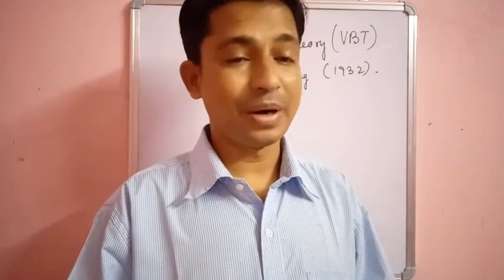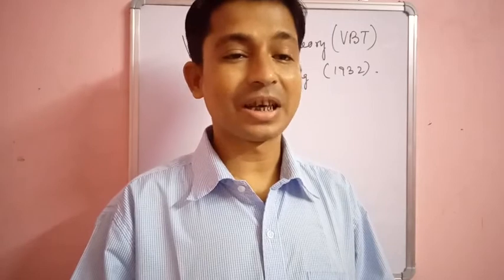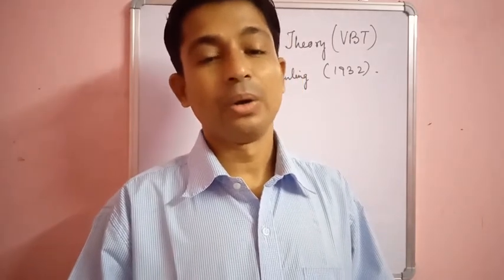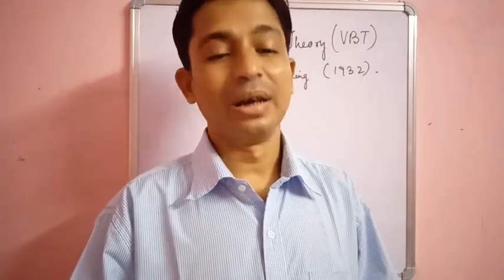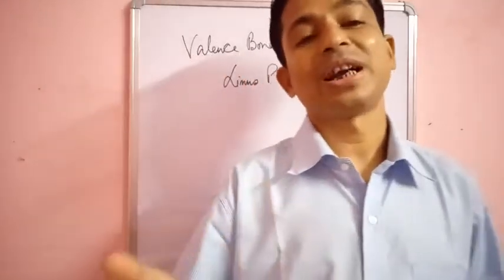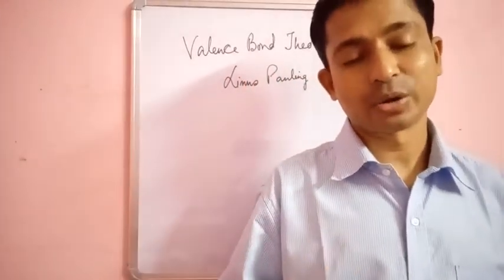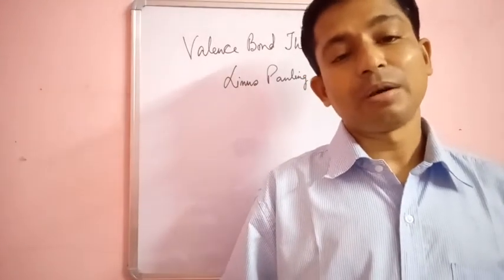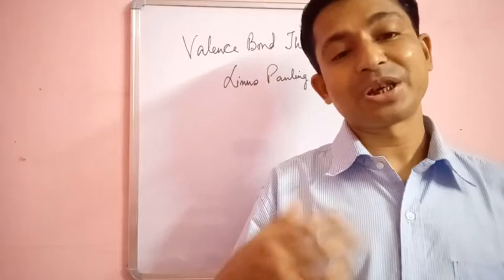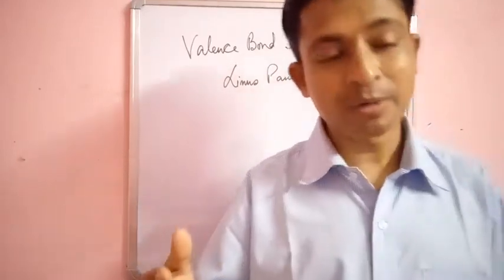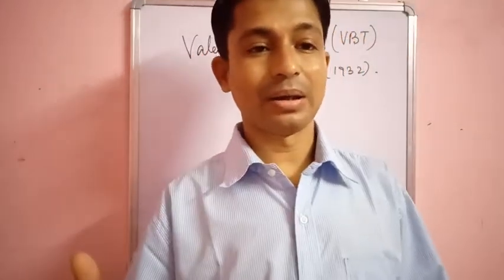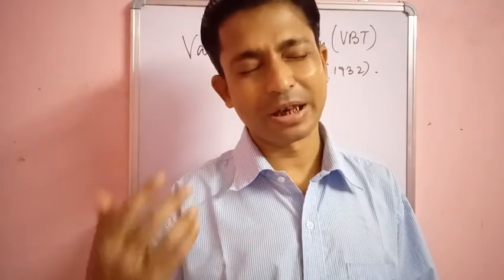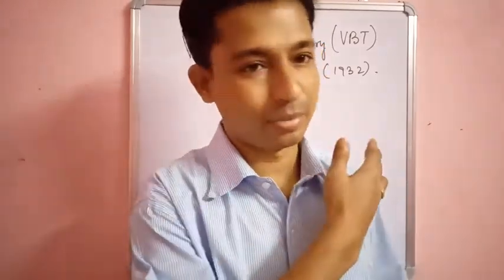Then the type of hybridization. What type of hybridization is exhibited by the central metal atom when it is going to attach ligands to it? Before attaching a ligand, the metal atom should undergo hybridization in itself. What type of hybridization is taking place in the central metal atom or ion we can determine very easily with the help of this valence bond theory.